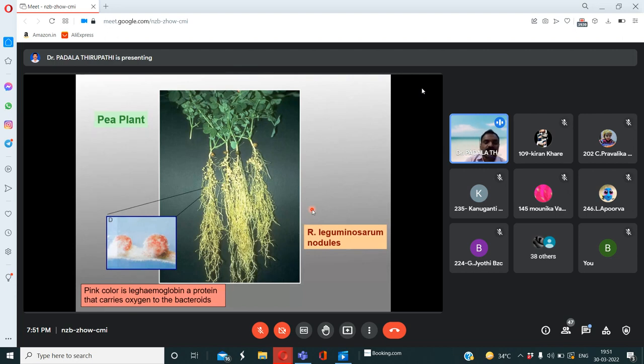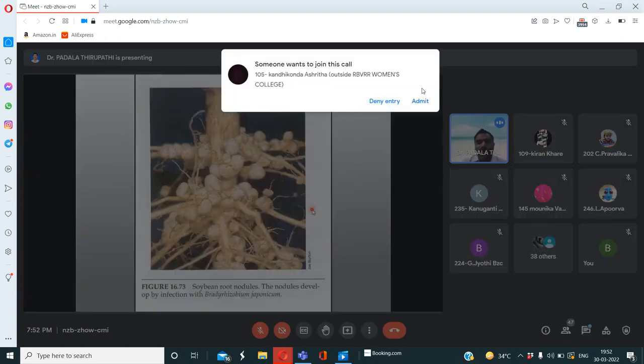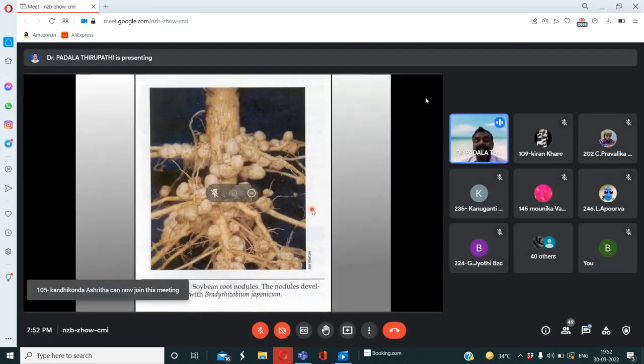Okay, so inside the root nodule, when we cut down or take a section, inside the root nodule we clearly observed pink color, light pink color. That is nothing but leg hemoglobin, a protein that carries oxygen to the bacteroids. So that leg hemoglobin acts as an oxygen scavenger. See here, it is a soybean plant.